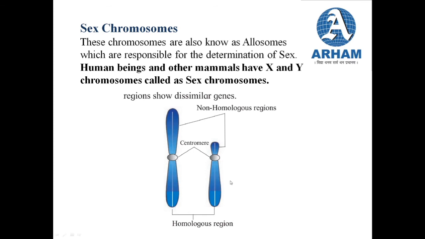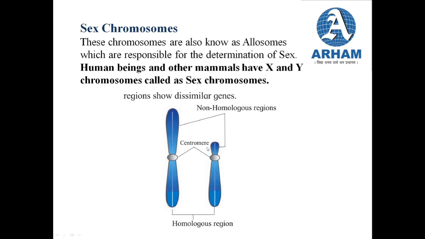Whereas the Y chromosome has a small amount of euchromatin, that is the less active genetic region, whereas the heterochromatin region over here is large. So this condensed region is more in the Y chromosome, and the euchromatic region, that is the active gene region, is less.